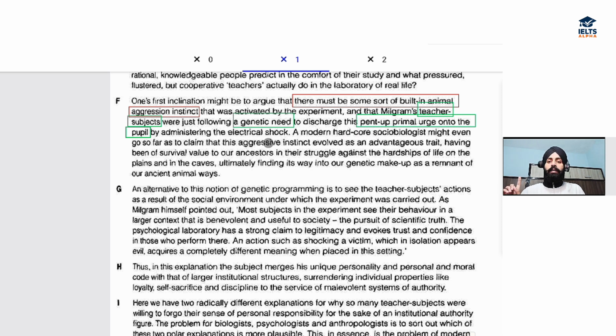He's saying teacher subjects were just following a natural need, a genetic need which is within their genes biologically to discharge or let out, right? Let out this pent up. So pent up is accumulated within, that is accumulated primal urge onto the pupil. So this is kind of a desire to let out this energy, primal energy, onto whom? Onto the pupil. So the answer is F, right?